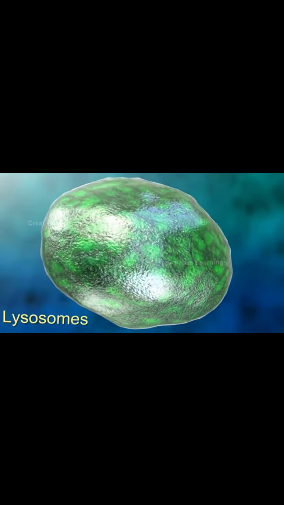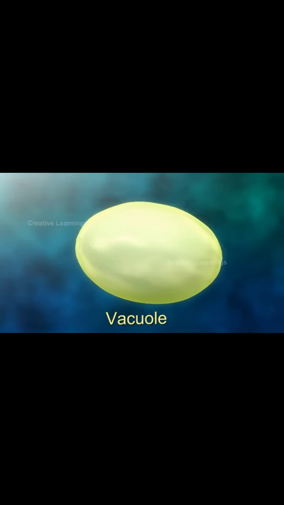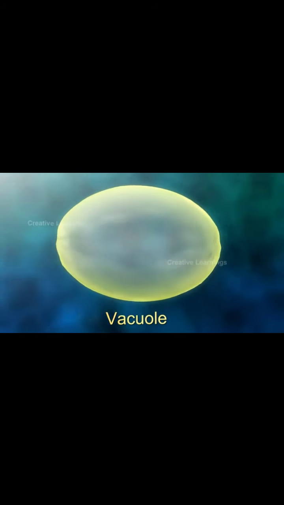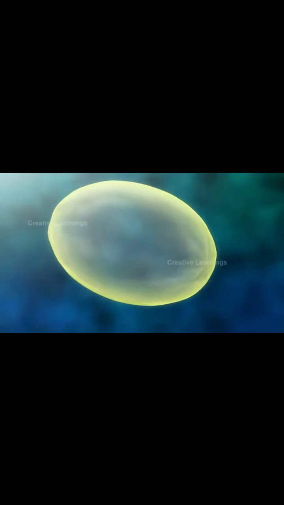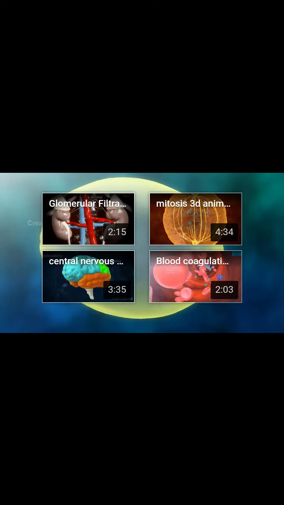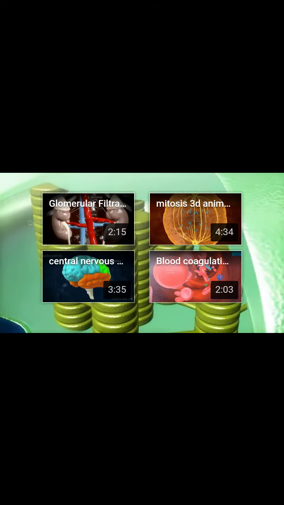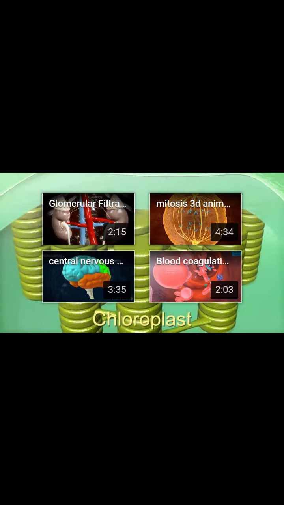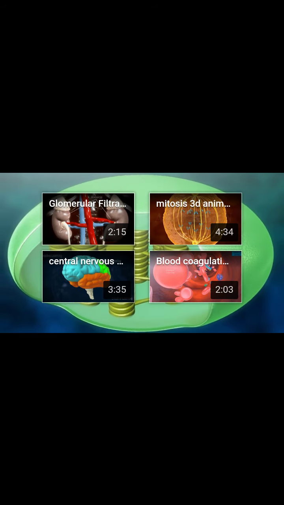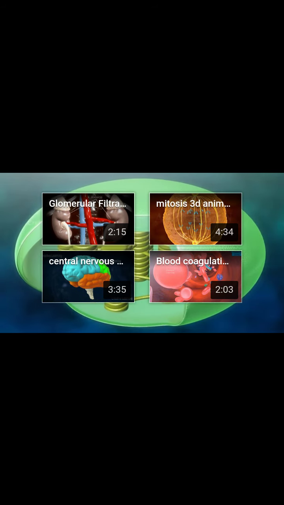Firstly, plant cells have a tough cell wall around their cell membrane, while animal cells lack a cell wall. Secondly, plant cells have a large central vacuole, whereas animal cells may have a few small ones. Vacuoles are single membrane-bound organelles which are required for the purpose of storage and waste accumulation. The final difference is the presence of chloroplast in the plant cells. Chloroplasts are the green-colored double membrane-bound organelles which carry out photosynthesis for the plant.